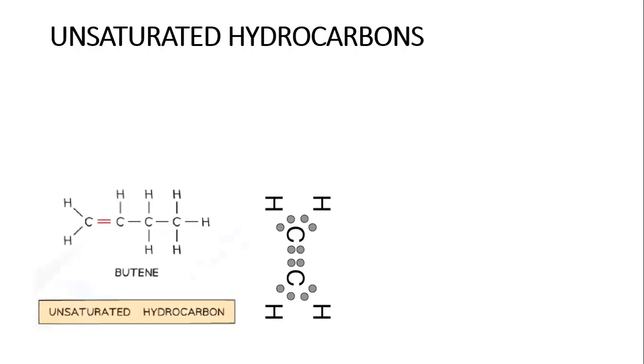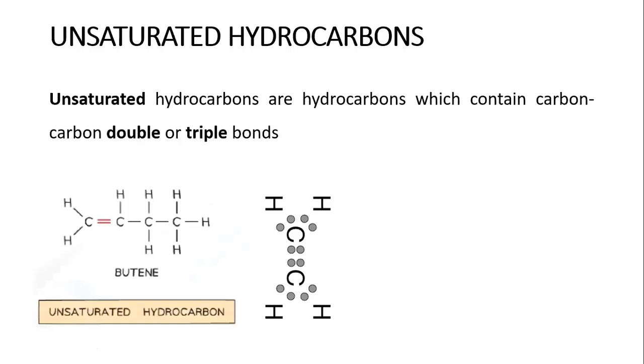How about unsaturated hydrocarbons? These are hydrocarbons which contain carbon-carbon double or triple bonds. We are just going to deal with the one with the double bond because our syllabus covers much of the double bonds. As you can see here, there is a carbon-carbon double bond. It can have 1 or more double bonds, but here we just have 1 double bond.